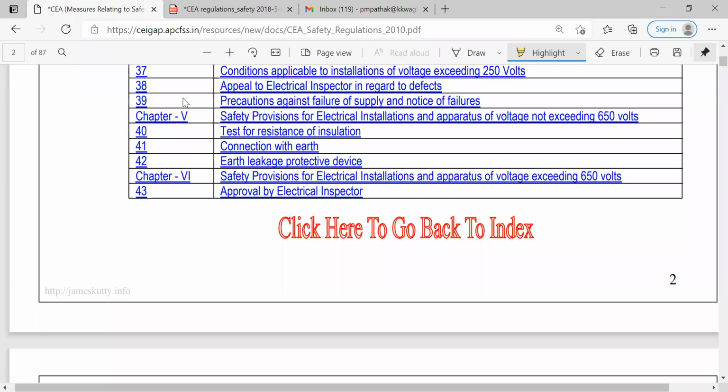Then appeal to electrical inspector in regards to defects. In case anything happens, if any leakages happen, or if you want some guidelines to solve some issues, all these things should be handled by that electrical inspector. Then precautions against failure of supply and notices of failure. In case any failure is there in the supply, why this failure is there, how to solve that, and where to give the notice, all these things should be given in the 39.